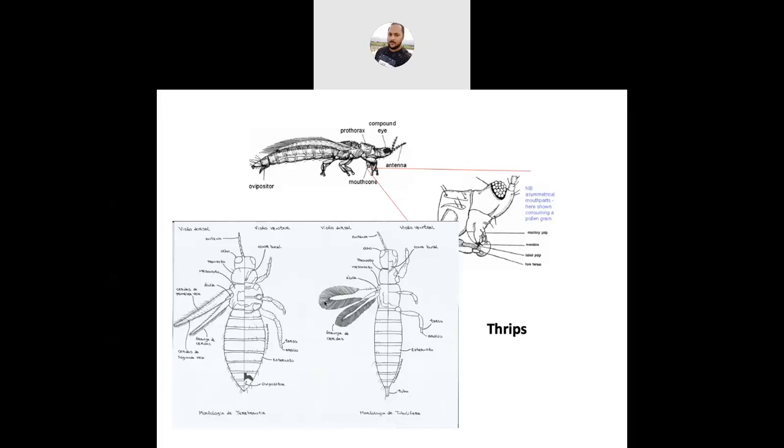Next, coming to the tarsus, the leg character. The tarsus is only one or two segmented. Generally, as you know, the tarsus is 5 segmented, but in this case it is one or two segmented. At the apex of the tarsus, if you see my cursor here, there is an irreversible protrusible bladder-like vesicle.